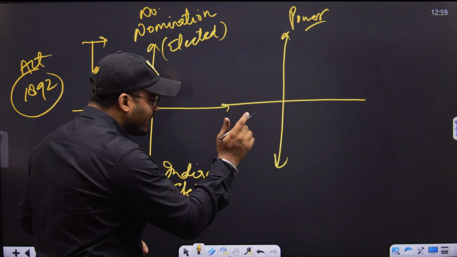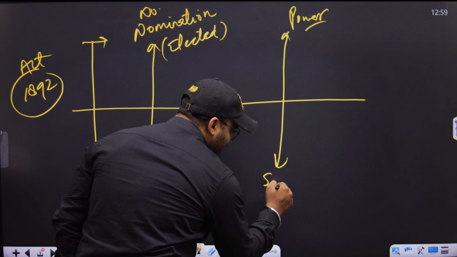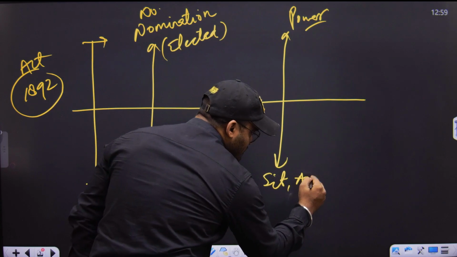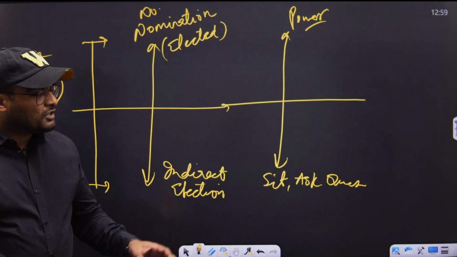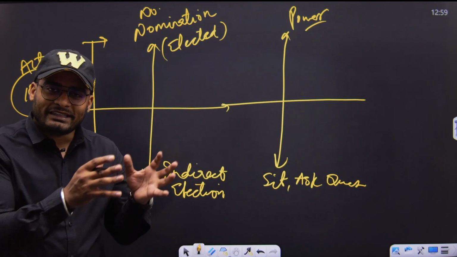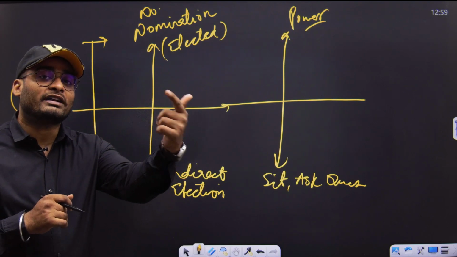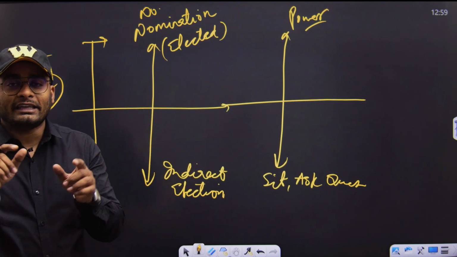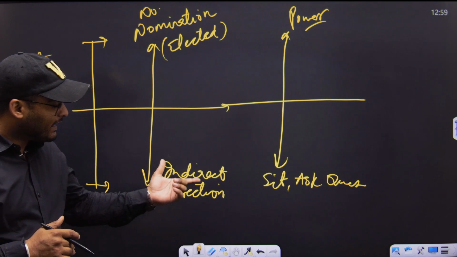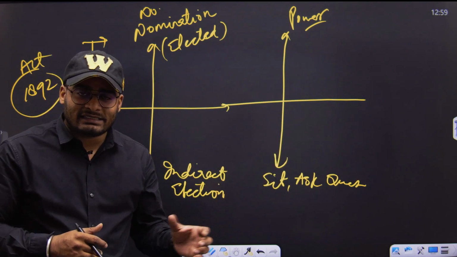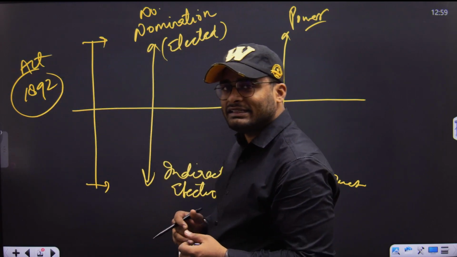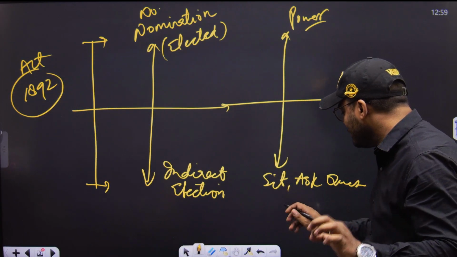British are saying, okay, now they can sit and ask questions in the budgetary discussions. So from the British perspective, they are accepting the demands, but from the Congress perspective, it is a mockery. Indirect elections, official majority, sitting in the legislature and the budget sessions and asking questions, but no supplementary questions.